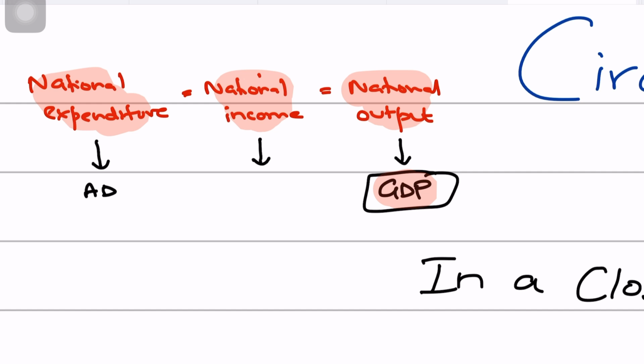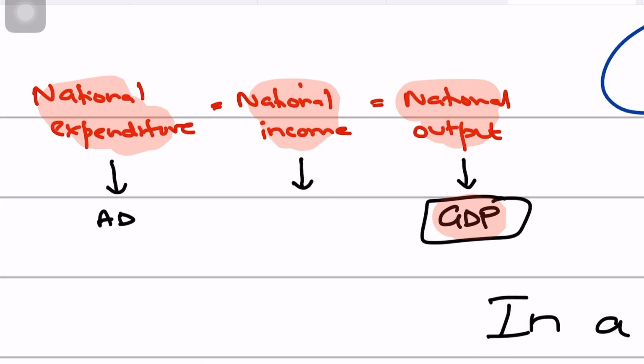So every good or service that is produced by an economy, that is the output of an economy, is put on the market to be sold. And when these goods and services are purchased, then expenditure equals the value of the output. So your national output, that is your GDP, has a value. So we're saying that the expenditure made in an economy equals the value of the output sold.